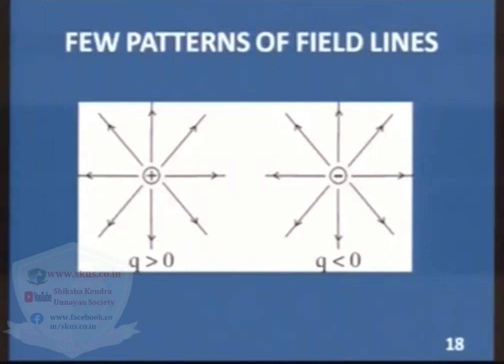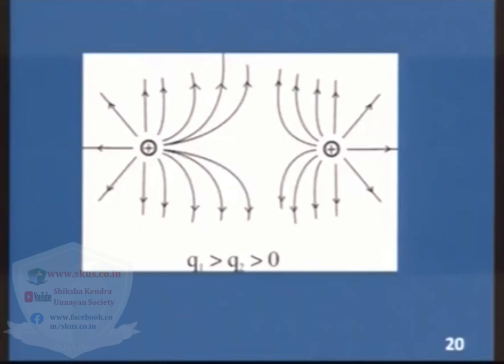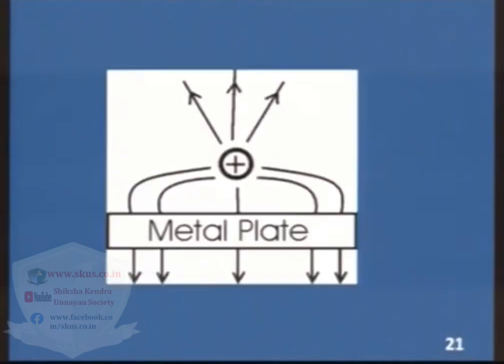These field patterns are shown for q greater than 0, and here we have taken a pair of charges q1 and q2 in which q1 and q2 are both equal and positive, and in this case q1 is greater than q2 but both are positive. Here you can see the symmetry of the field lines. Field lines extend up to a larger distance from q1 because q1 has larger magnitude. In these field patterns you can see that field lines are terminating and coming out normal to the metal plate placed here.